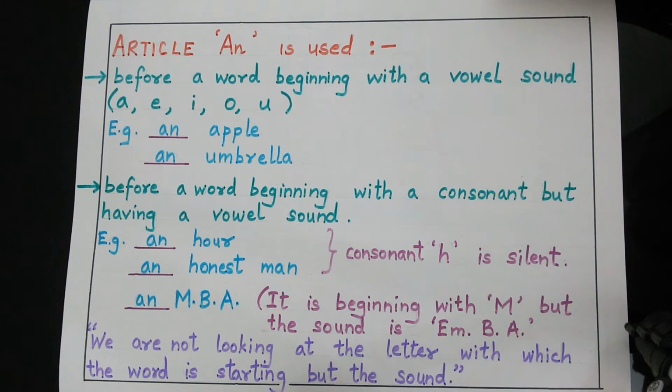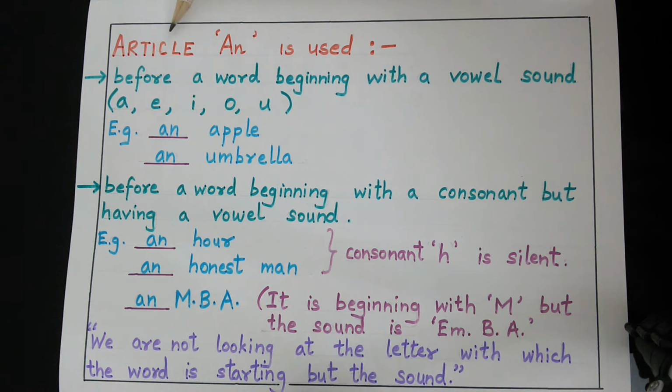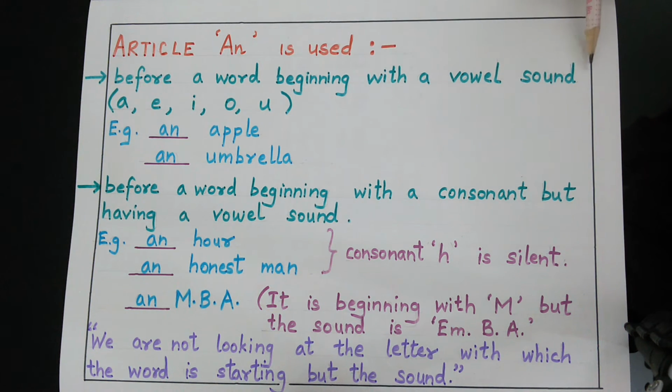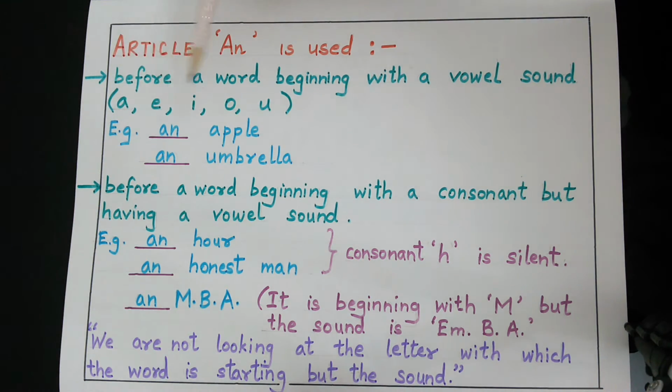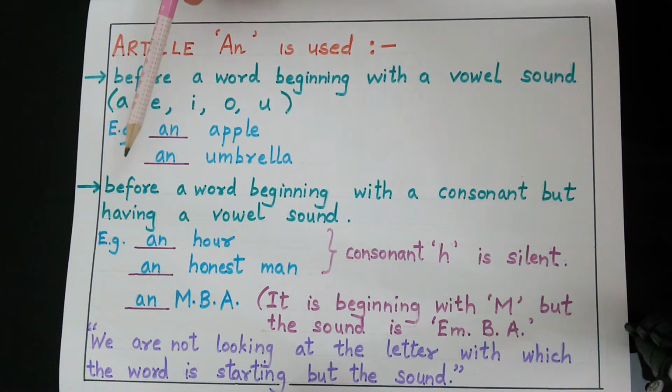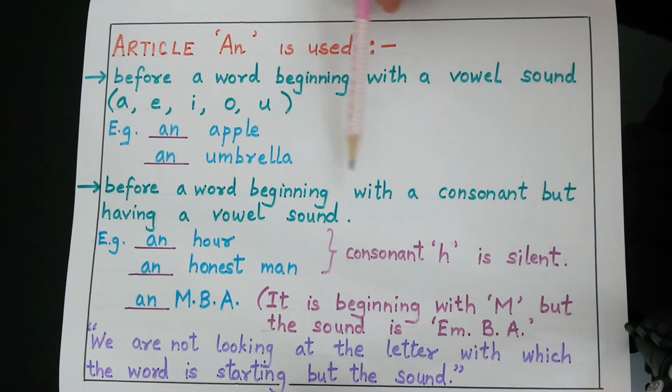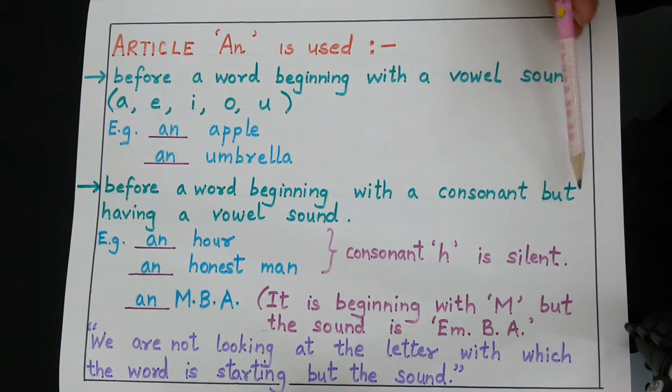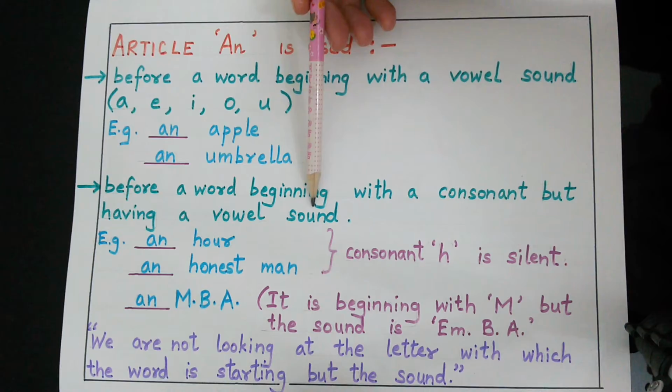Now let us learn the rules. When do we use article an? Article an is used before a word beginning with a vowel sound. A, E, I, O, U. Example, an apple, an umbrella. Article an is also used before a word beginning with a consonant but having a vowel sound.